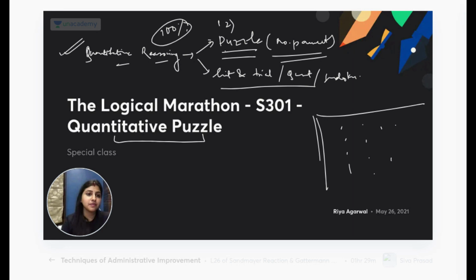Wait. Where is this? Wait. Okay, we'll start from a very more of a puzzle only, but it involves one number parameter. Let's see.